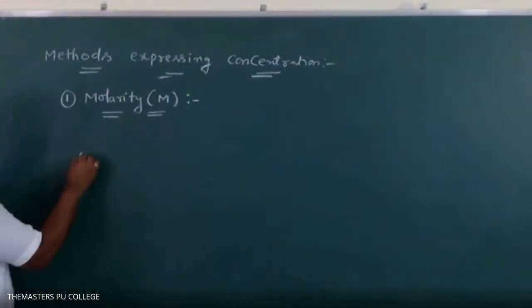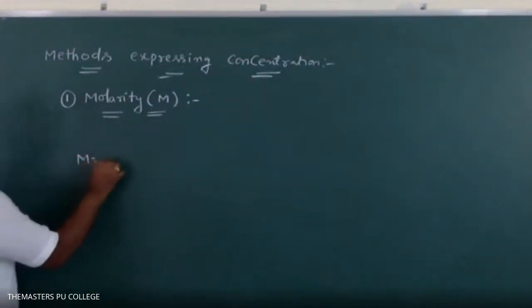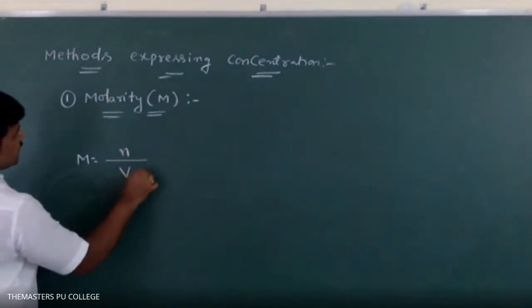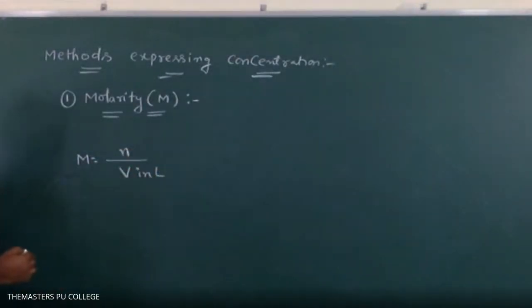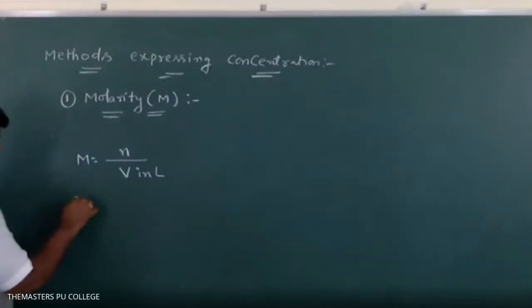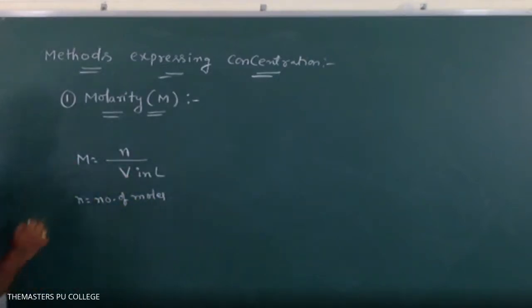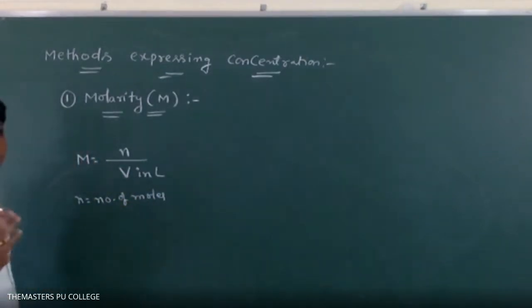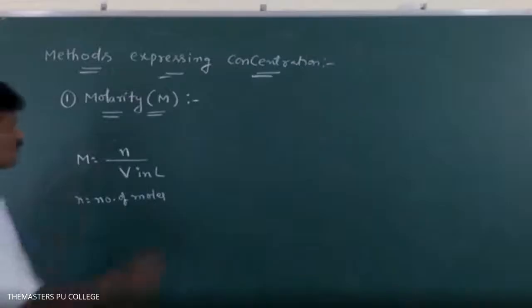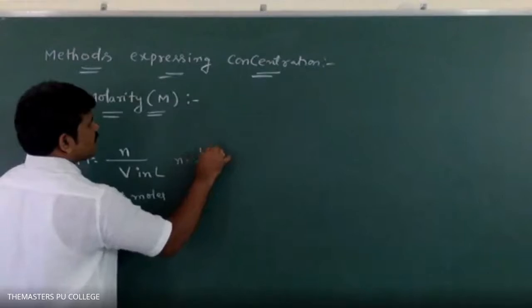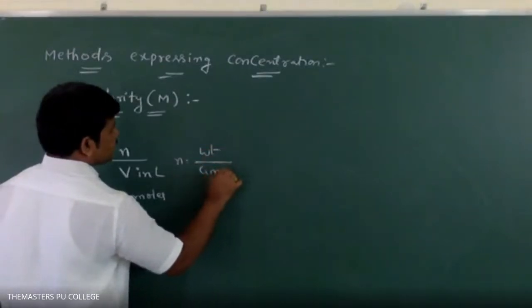Molarity mathematically we can represent like this: M is equal to n by V in liters. What is n here? Small n is the number of moles, V is the volume, M is molarity. What is the formula to calculate number of moles? n is equal to weight by gram molecular weight.